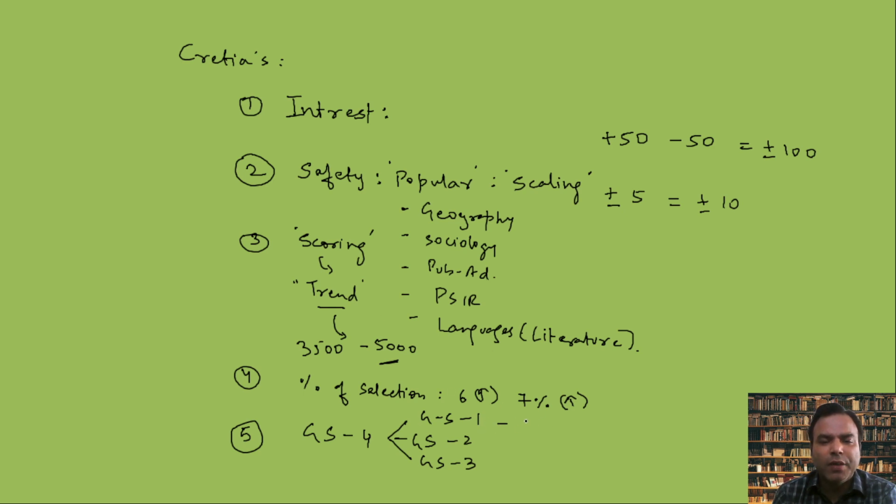In GS1, around 120 marks used to come, and sometimes it may extend to 150 also. The minimum is around 90 marks, so it varies from 92 to 150 marks. In GS2, you can attempt questions worth around 50 to 60 marks, and in GS3 again around 120 marks you can attempt. This is about general studies.